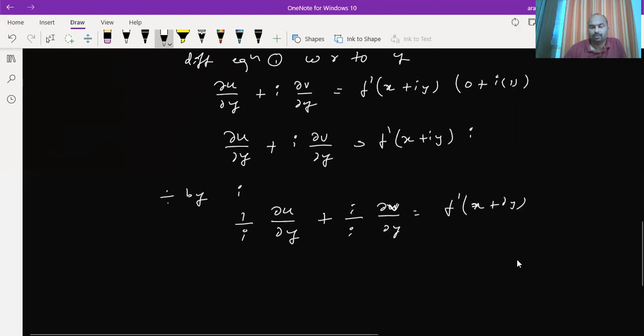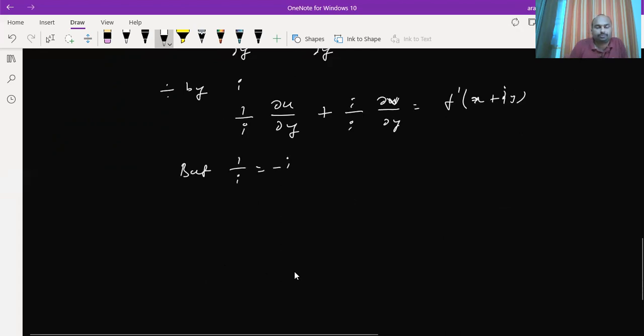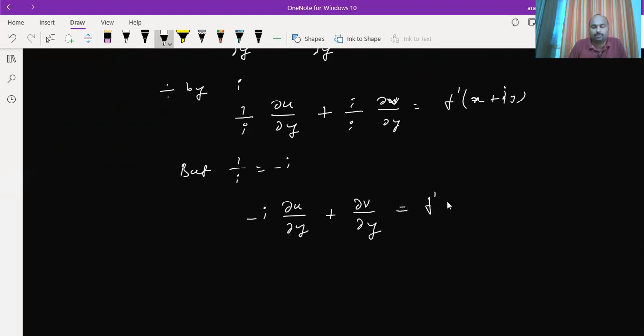Now, this 1 by i is nothing but minus i. So therefore, minus i into del u by del y plus del v by del y is equals to f dash of x plus iy. This is equation 3.